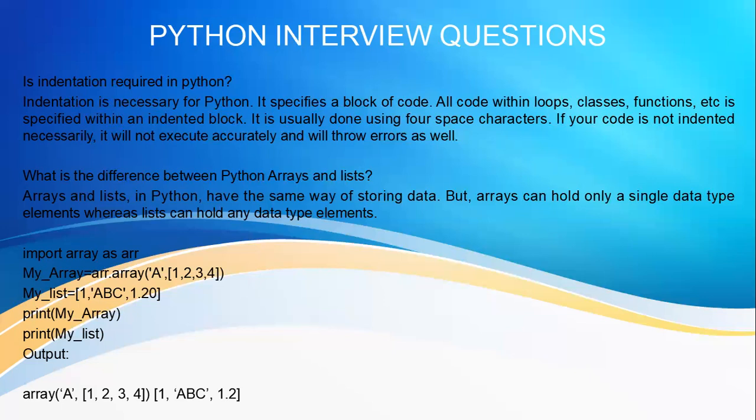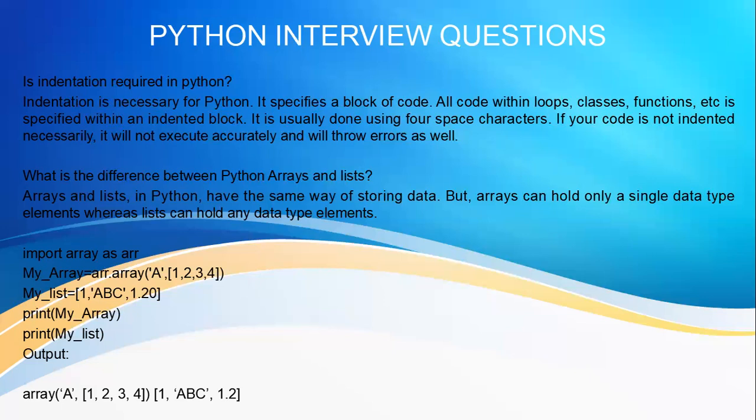Imagine you want to print hello 10 times using a for loop. What will you do? You write that print hello inside the for loop, correct? But if you forget to create the indentation, and you write print hello from the left side itself, without giving 4 character spaces or one tab space, then that print hello statement does not belong to the loop now. So what happens? It will not print 10 times.